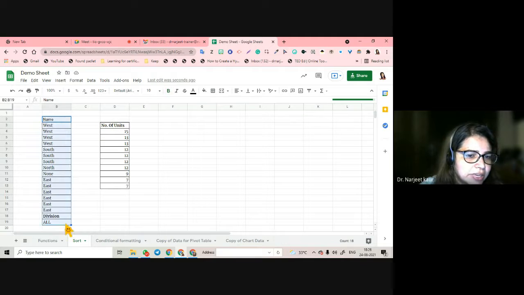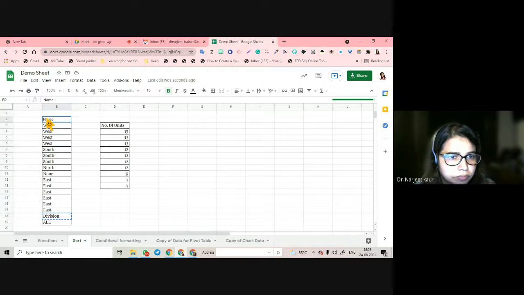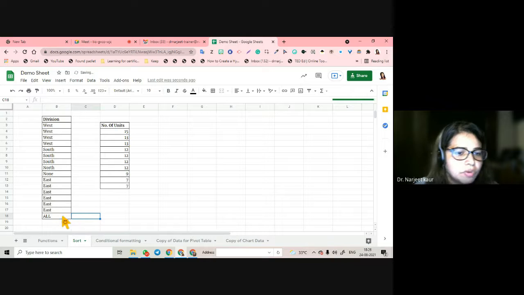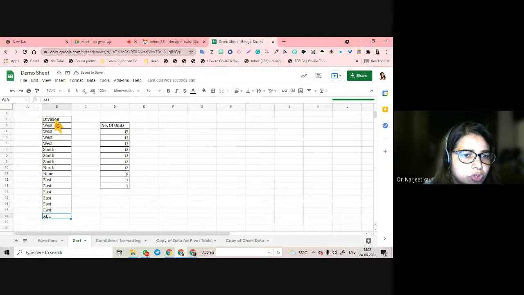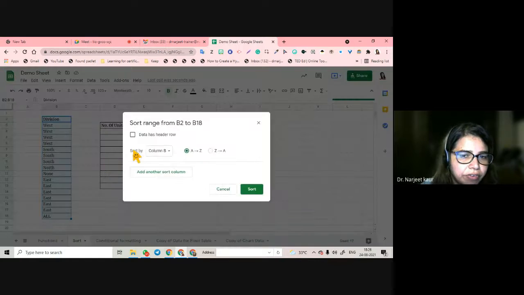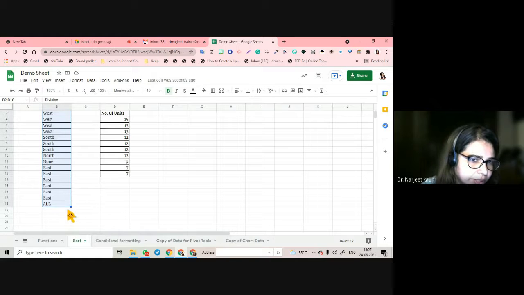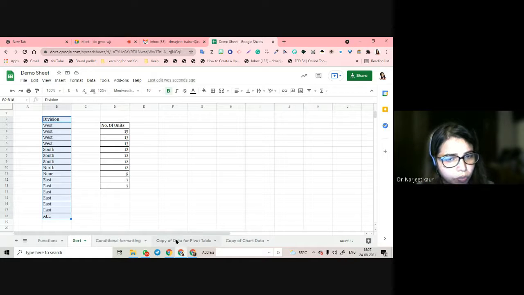Okay, in the same manner I can do with this also. What I'm going to do is I'm going to sort this, sort range, and select the range, with my data header, division. Division is my header row. Don't sort this. And this time do it in descending order and see my data is sorted. This is how sorting works.